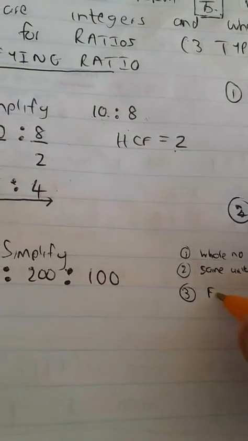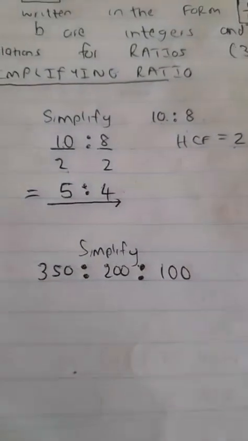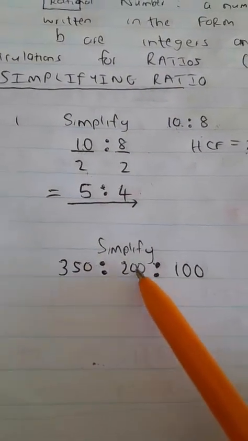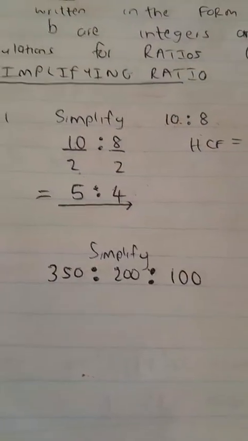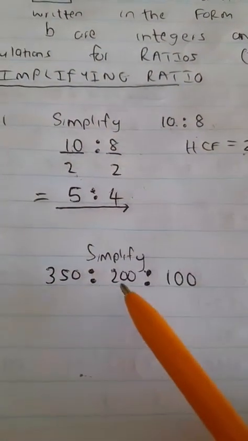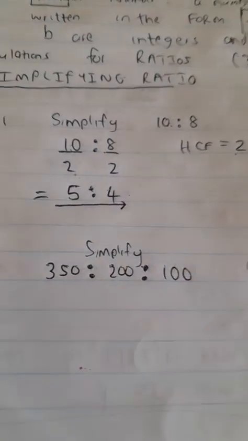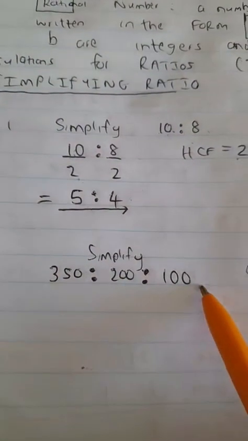We must find the highest common factor. And once again, like I said, finding the highest common factor is something we should all be able to do. So what is the highest common factor of 350, 200, and 100? The biggest number that goes into 350, 200, and 100. We need to find what is that biggest number that goes into all of these numbers.